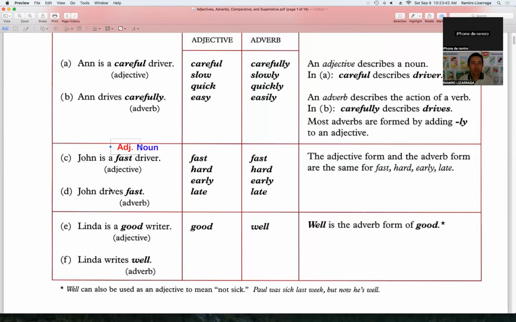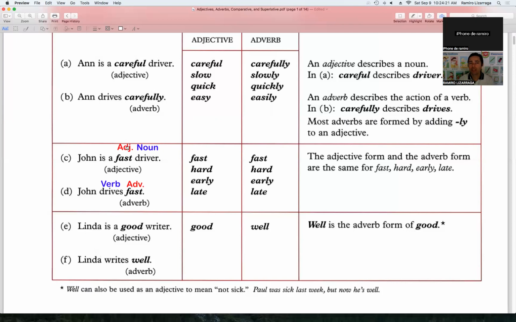Okay, take a look at the other one. Right here we have the adverb, and we're going to write right here adverb. Where's the adverb? Right here. And right here is going to be the verb. Let me change the color to blue. Okay, so here we have the verb. And as you can see, the adverb is written or said after the verb.